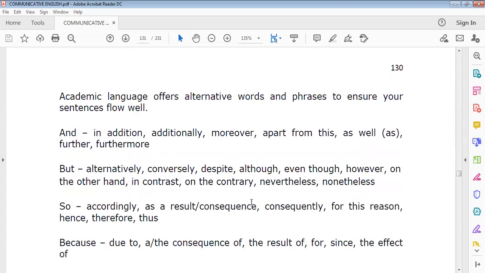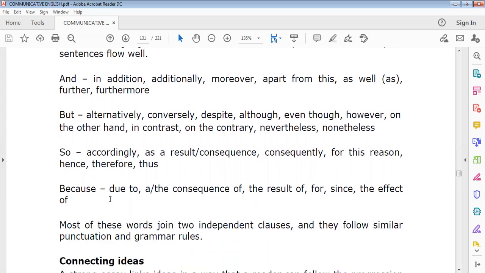Then academic language offers alternative words and phrases to ensure your sentences flow well. Additionally, moreover, apart from this: these are all the words you'll use for further developing your conversation. Instead of and, you can use in addition, additionally, moreover, apart from this. Instead of but, you'll use alternatively, conversely, despite, although, even though. Then for so: accordingly, as a result of, consequence, consequently.